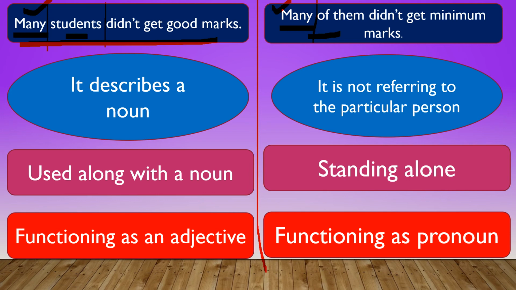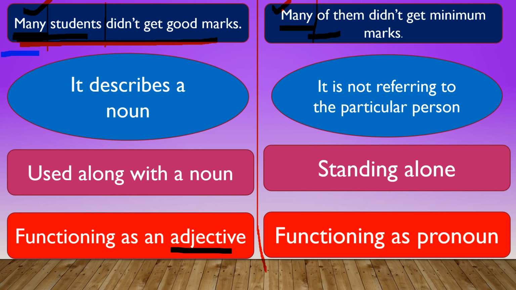So in the first sentence, many is treated as an adjective. Why? Because you know what an adjective is. An adjective is a word which describes a noun. So in the sentence many students, students is a noun which is described by the indefinite pronoun many. So that type of indefinite pronoun has to be taken as an adjective. So in the first sentence many is an adjective.